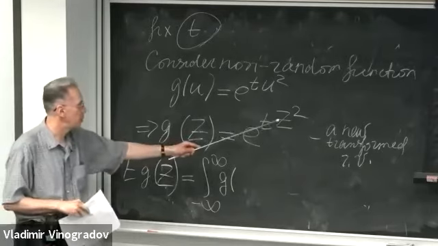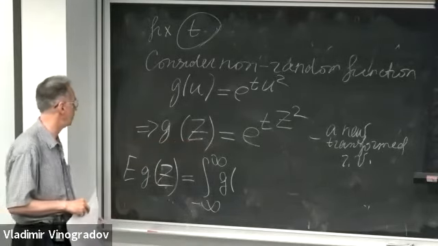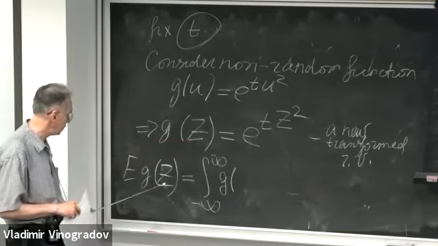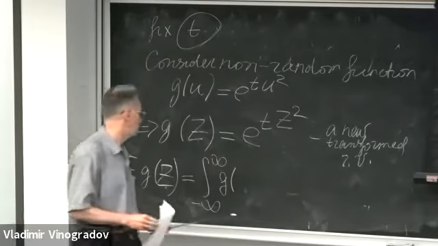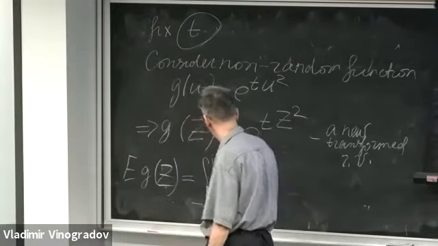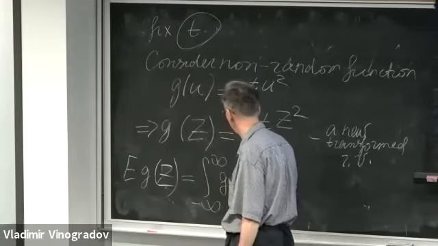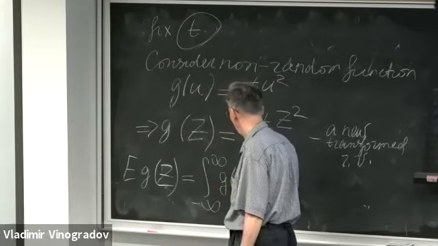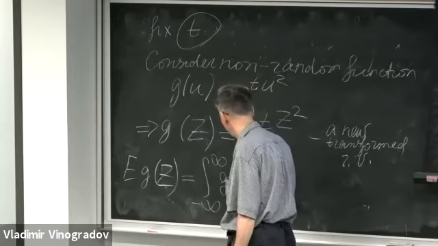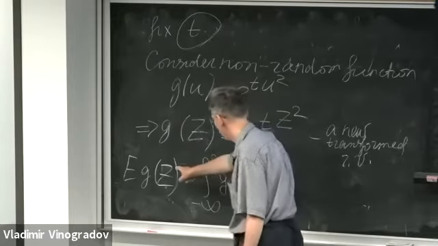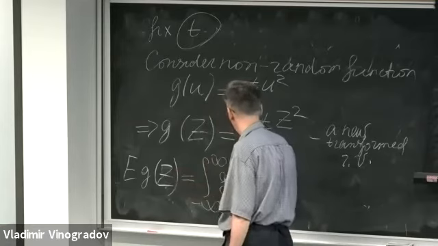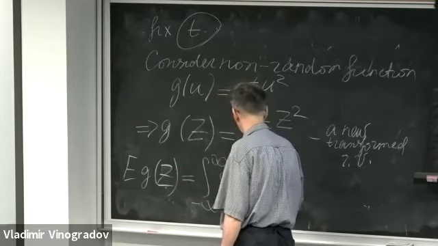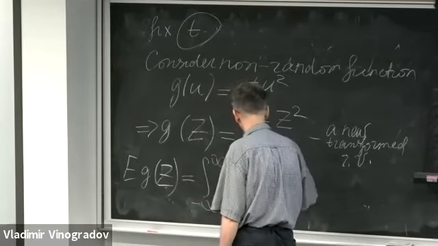So the expectation of g of capital Z is the integral from negative to positive infinity of this function g of argument u times the PDF f sub capital Z of little u du.